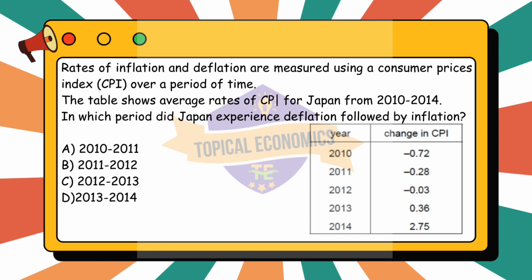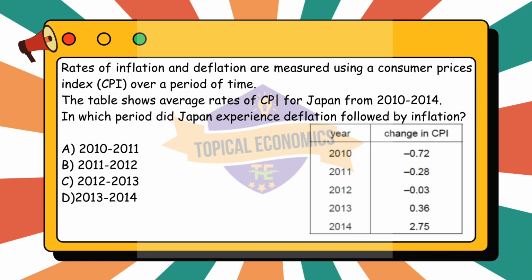For option C, 2012 to 2013, in 2012, CPI change equals minus 0.03, deflation, in 2013, CPI change equals 0.36, inflation. This is the period where Japan experienced deflation in 2012, followed by inflation in 2013.